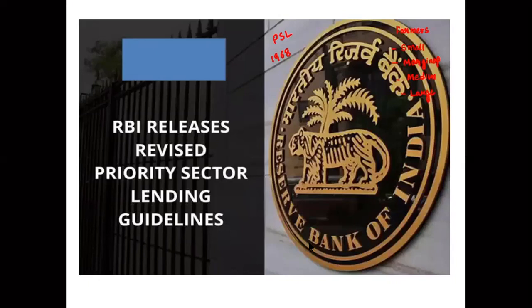Under this, all the commercial banks have to lend 40% of their loans to the priority sector.